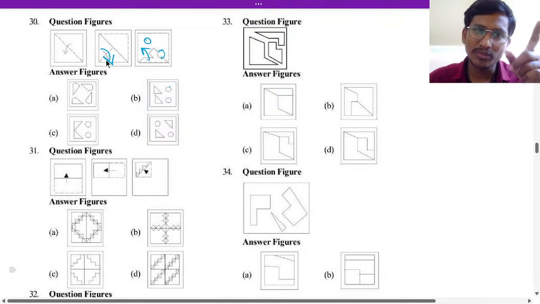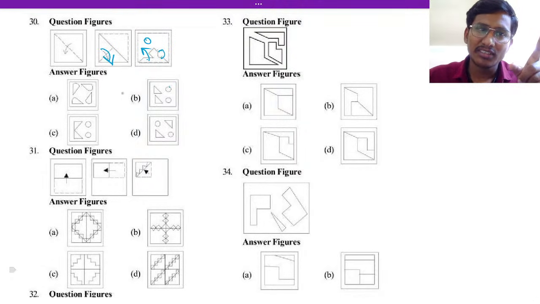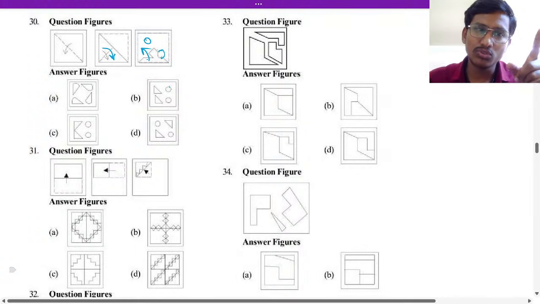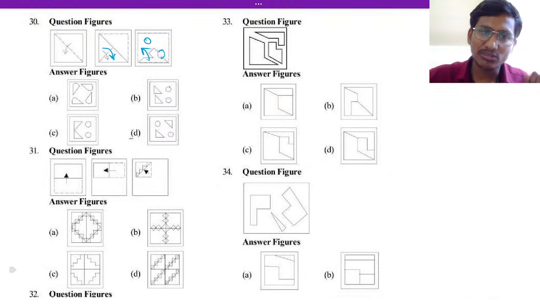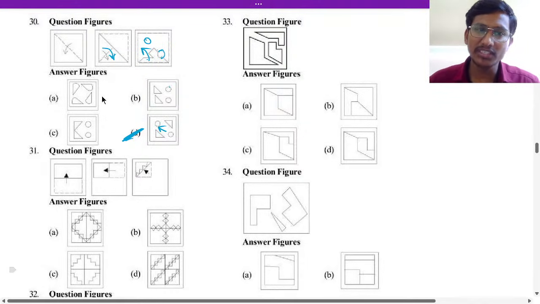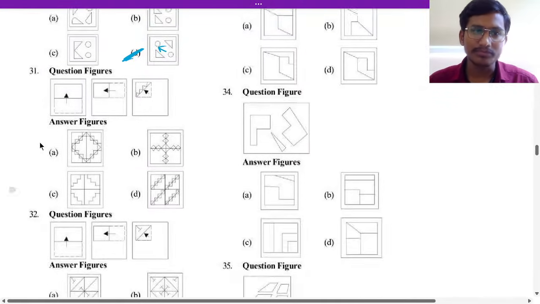This circle, if you open this side which was closed, means the circle will come on the diagonal side. On the diagonal side, option D is the only one. Okay, now that is the answer, none of the others are the answer. Okay, next, 31st question.